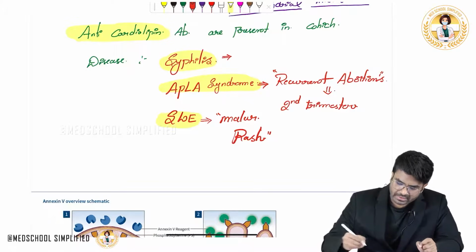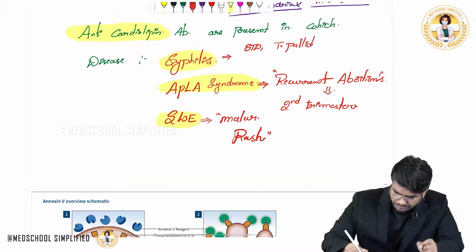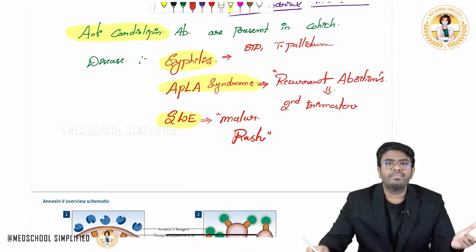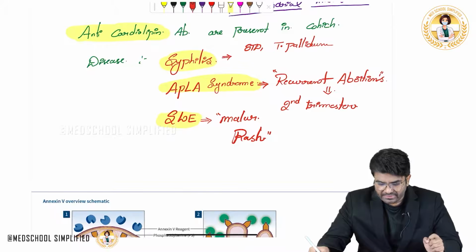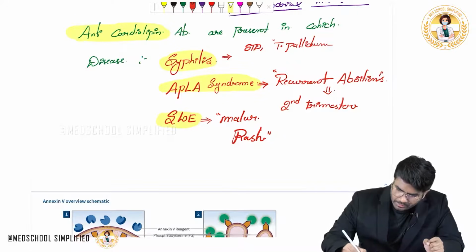Syphilis is a sexually transmitted disease, an STD. It is caused by which organism? It is caused by an organism called Treponema pallidum. Okay, Treponema pallidum. And this syphilis is caused by this Treponema pallidum.